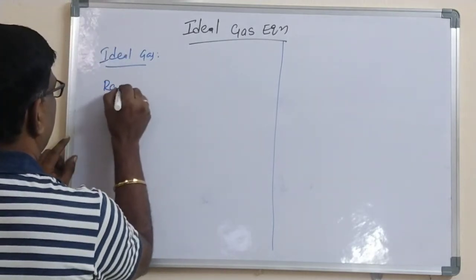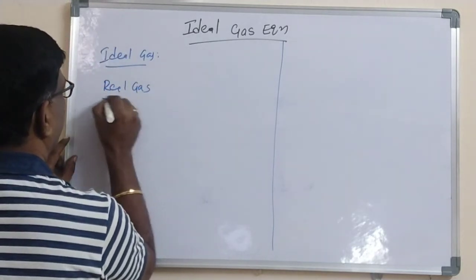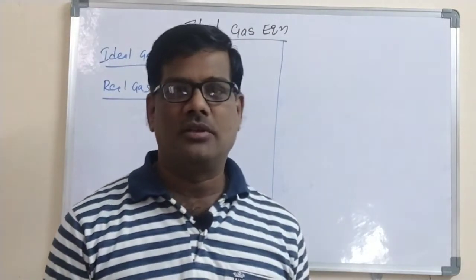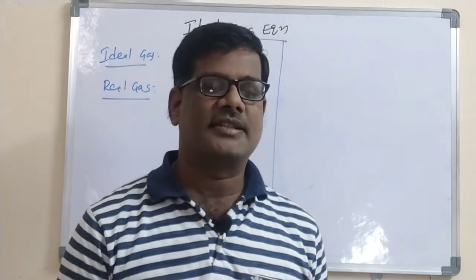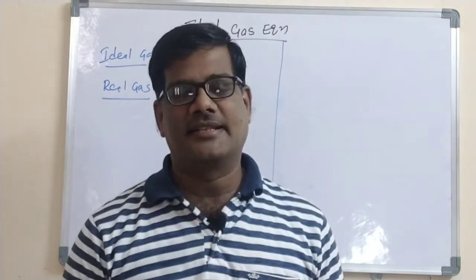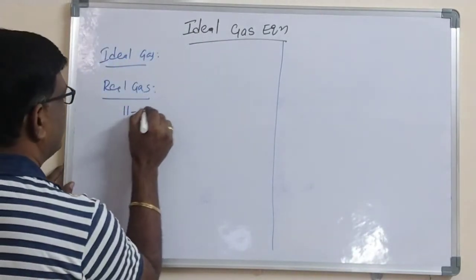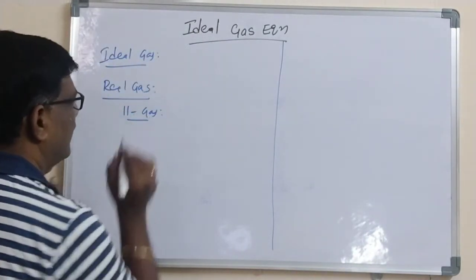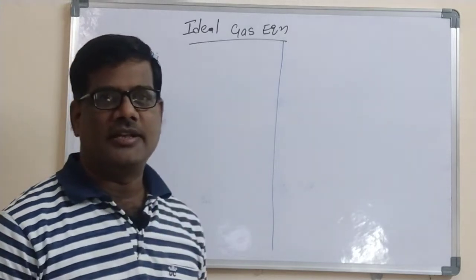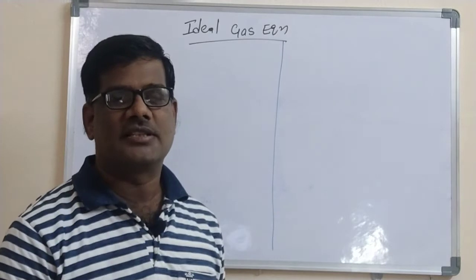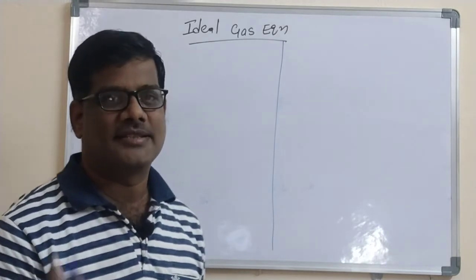Number 2, real gas. The gases which do not obey the gas laws at all temperature and pressures are called as the real gases. In nature, if you observe, we have 11 gases. Of the total 118 elements in the periodic table, only 11 elements are present in the gaseous state.